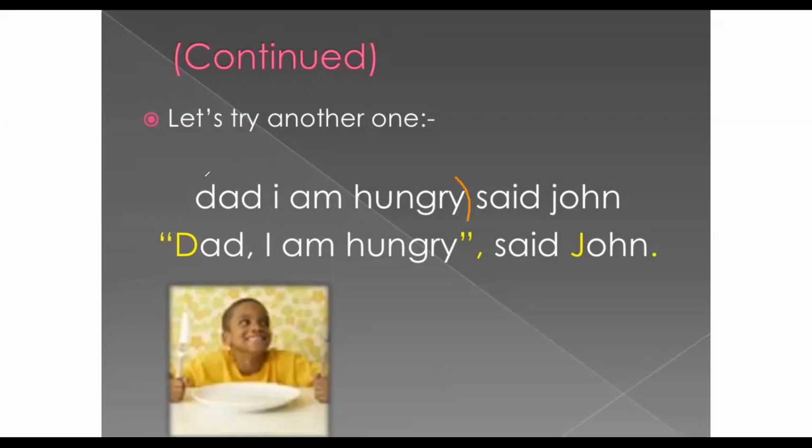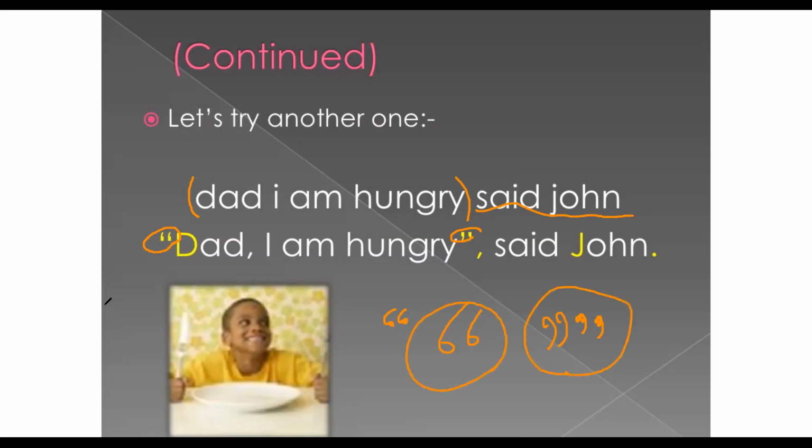Who is saying, "Dad, I am hungry"? John is saying it. How do I punctuate this sentence? I use these two little inverted commas. They look like 66. And then at the end of the speech, we put 99. Again, they look like 66 and 99. See? 6699.